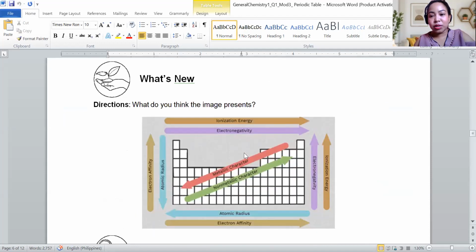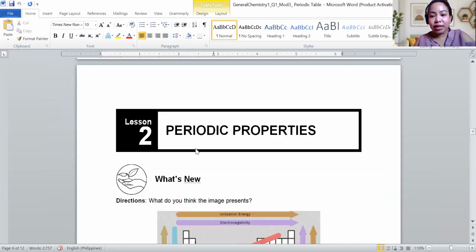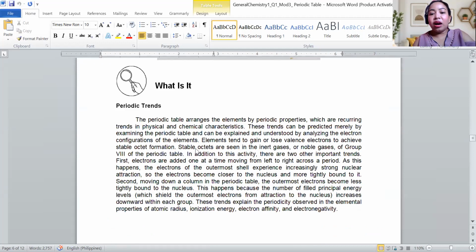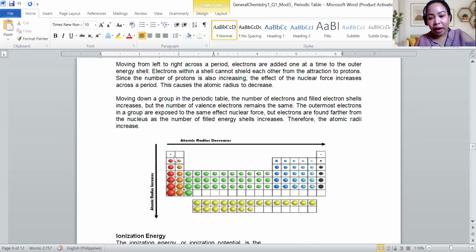So let's have the periodic properties. Periodic trends are the properties of elements that reoccur in the periodic table. Say, for example, atomic radius. From left to right, the atomic size decreases, even though the number of subatomic particles, protons, neutrons and electrons, increases. We have 1, 2, 3, 4, 5, 6, 7, 8, yet the atom gets smaller.